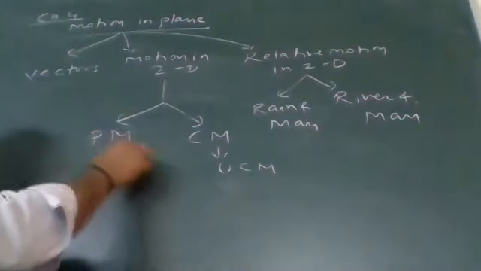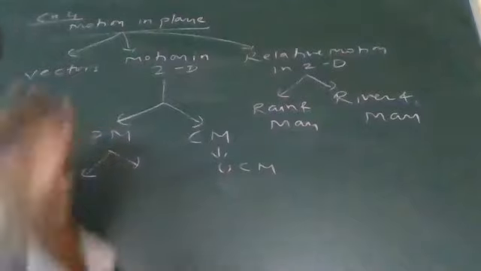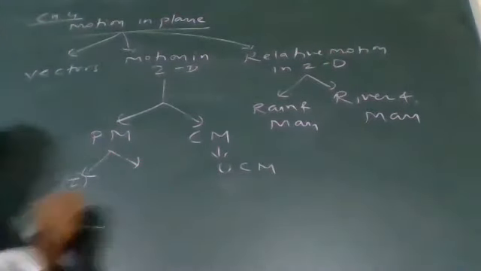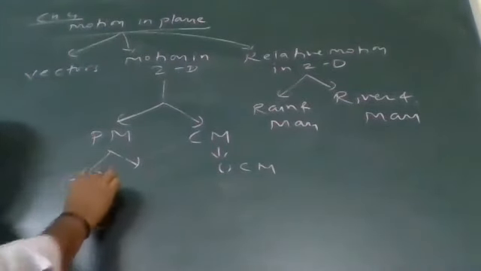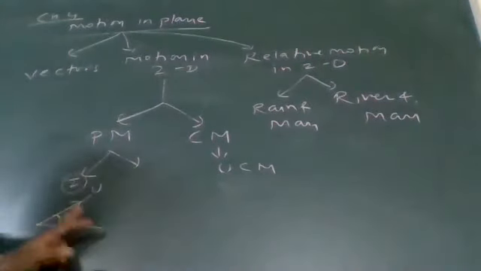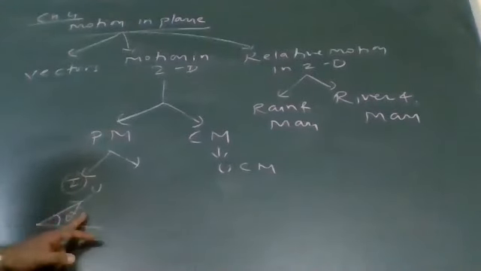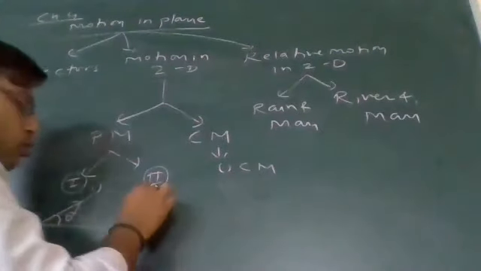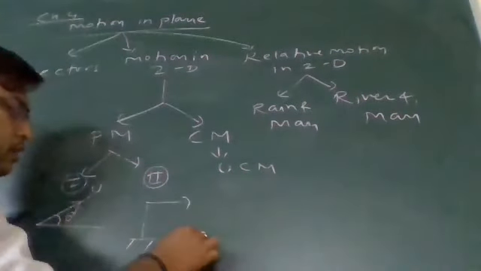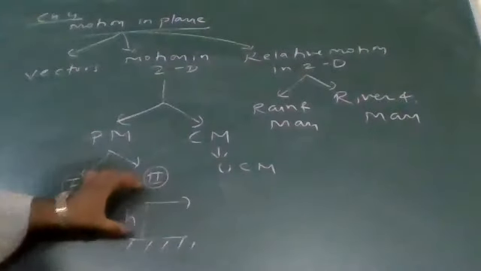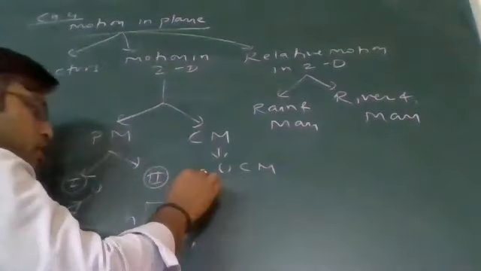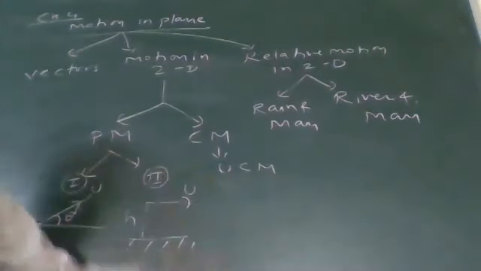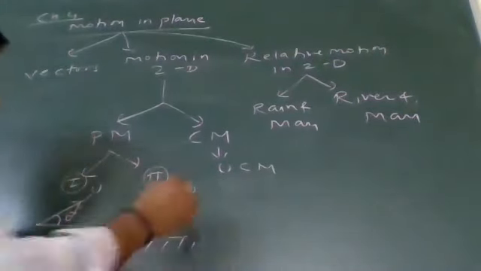In projectile motion, I will discuss two cases. First case, an object is thrown at an angle theta with some velocity. Second case, the object is at height h above the ground and is thrown horizontally from that height. That we will find out here.